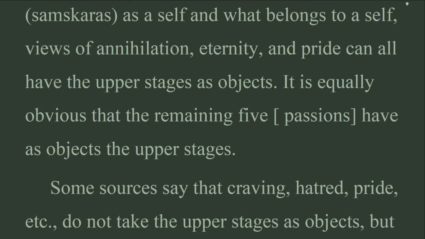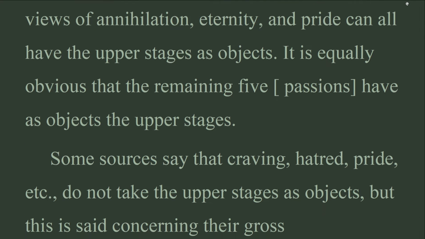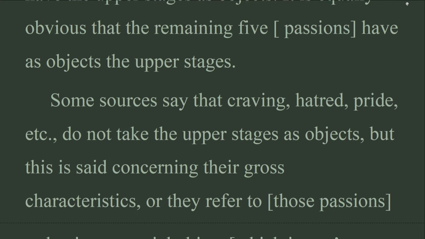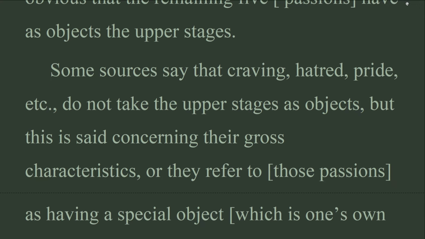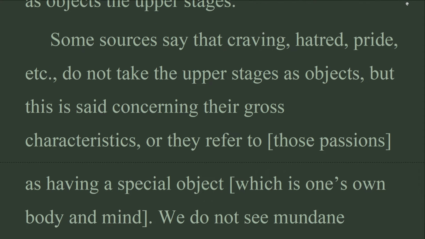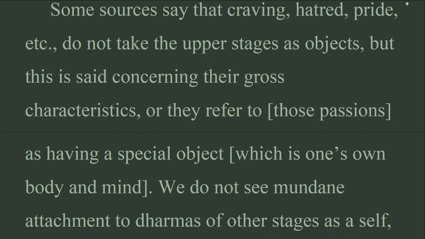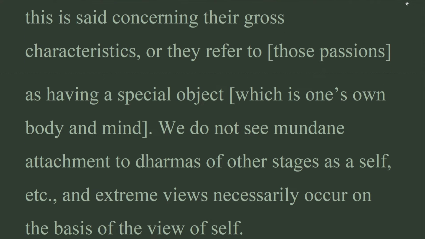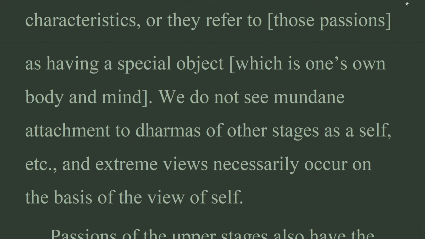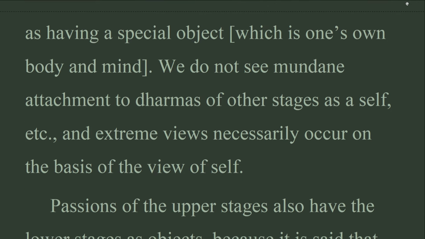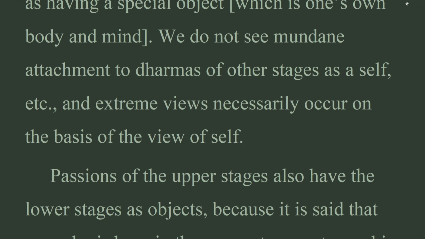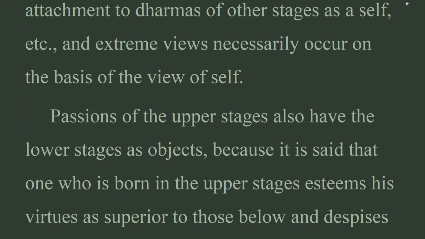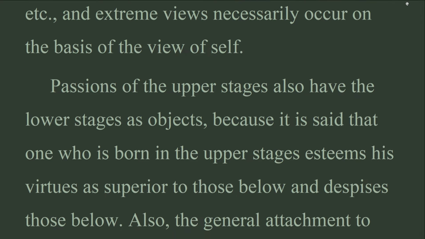It is equally obvious that the remaining 5 passions have as objects the upper stages. Some sources say that craving, hatred, pride, etc., do not take the upper stages as objects, but this is said concerning their gross characteristics, or they refer to those passions as having a special object, which is one's own body and mind. We do not see mundane attachment to dharmas of other stages as a self, etc., and extreme views necessarily occur on the basis of the view of self.